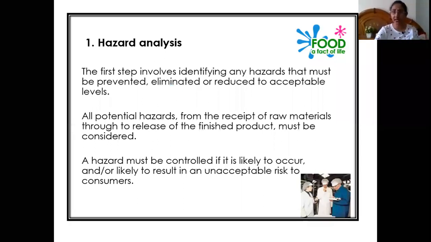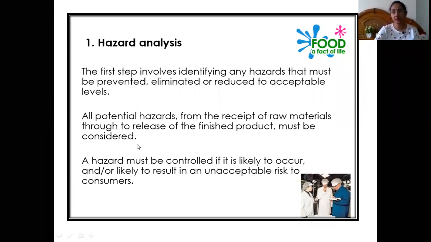That means altogether eliminating the hazard from the production food chain process. If the level of risk is less, then we should go for reducing it to an acceptable limit. Okay, acceptable levels we should go for. All the potential hazards from the receipt of the raw materials, whatever hazards can arise from the raw materials through to release of the finished product, so the final production process, must be considered.